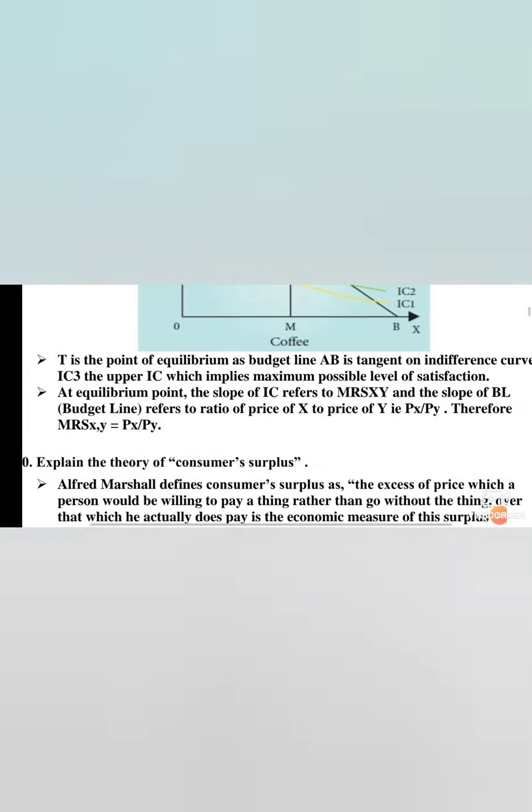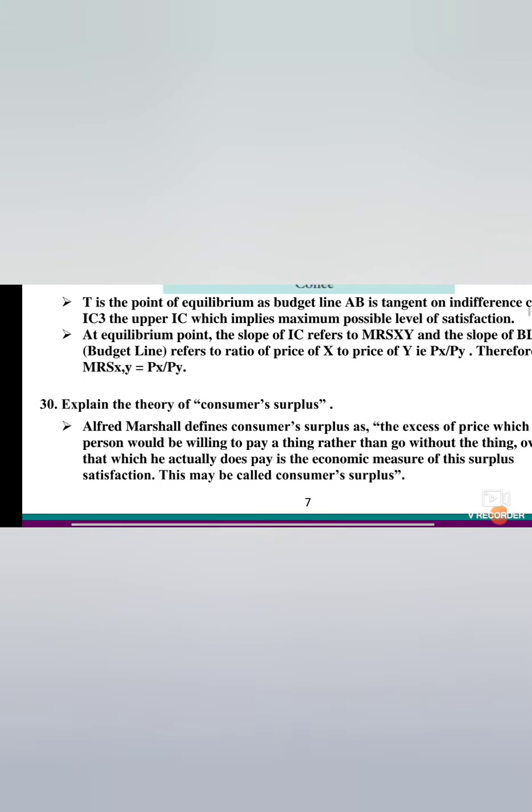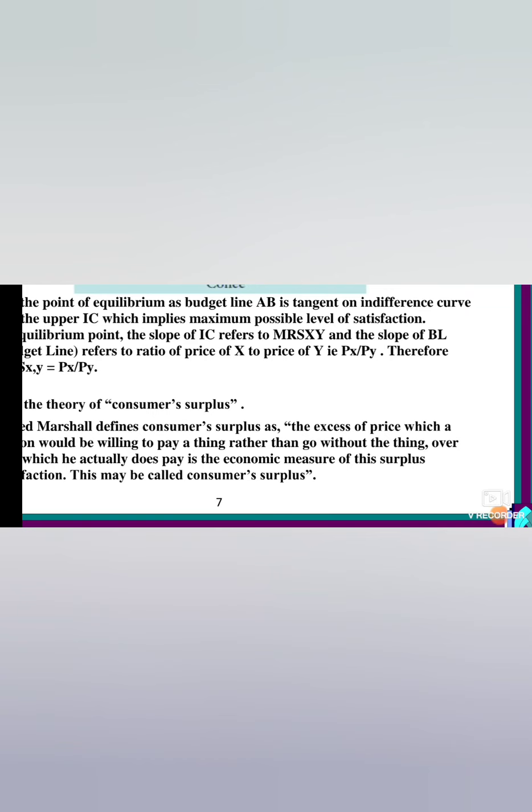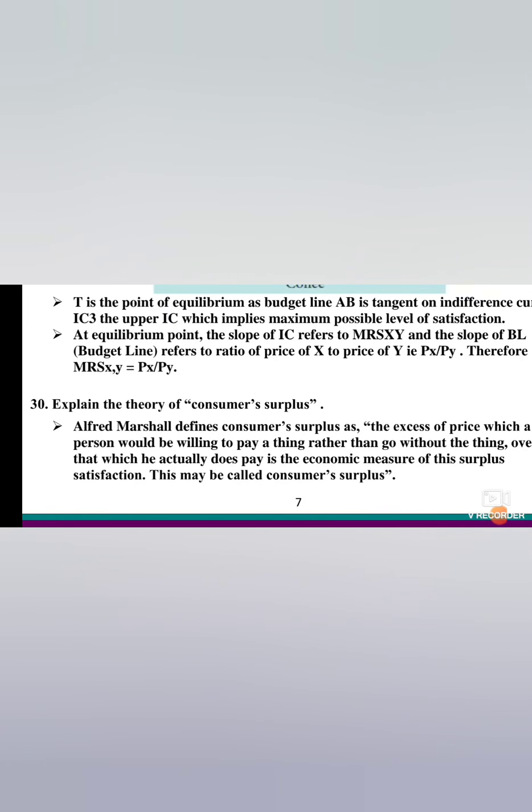Next we will see about the theory of consumer surplus. As I told you, you are a consumer, you are going to buy a product. Your parent is giving 1000 rupees, you are getting a product for 800 rupees. And the extra amount which you are getting in your hand as savings is called surplus. Alfred Marshall defines consumer surplus as the excess of price which a person would be willing to pay for a thing rather than go without the thing, over that which he actually does pay, in the economic measure of the surplus. Thus, satisfaction. This may be called consumer surplus.